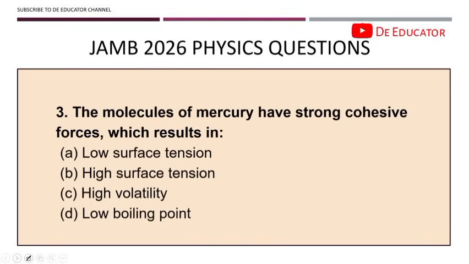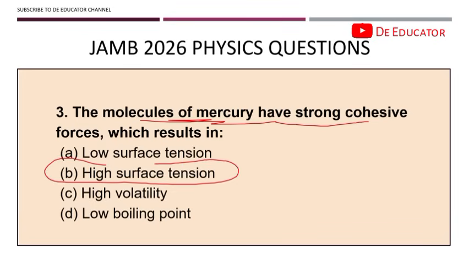Next question: the molecules of mercury have strong cohesive forces because... This one is a very common question. The molecules of mercury have strong cohesive forces because they have a high surface tension. So what happens is that you can have a jar like this. You can have another jar like this.